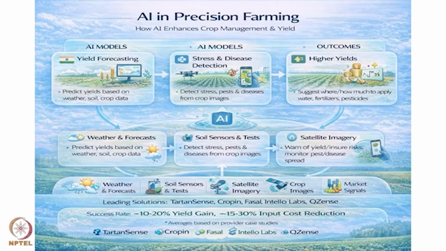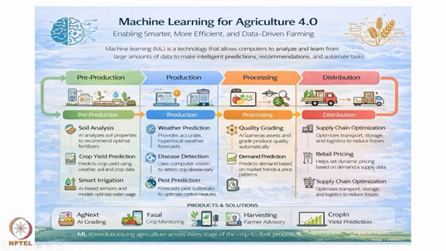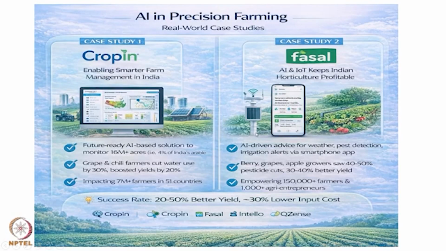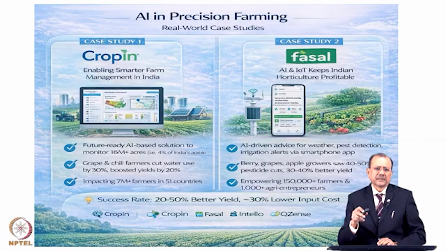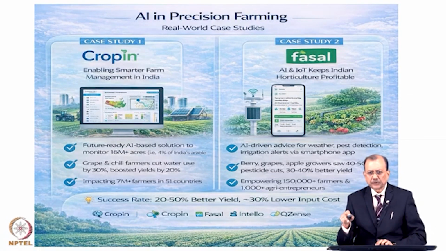So these are the 2 examples, total, Cropin and Fazal. These are 2 examples. NESCOM has provided these case studies. I have the data. I think after this slide the data will come about these 2 case studies. These are the 2 case studies which are worth noting for how precision farming is being used. These are the 2 companies, Cropin and Fazal, who are providing these services for precision farming.